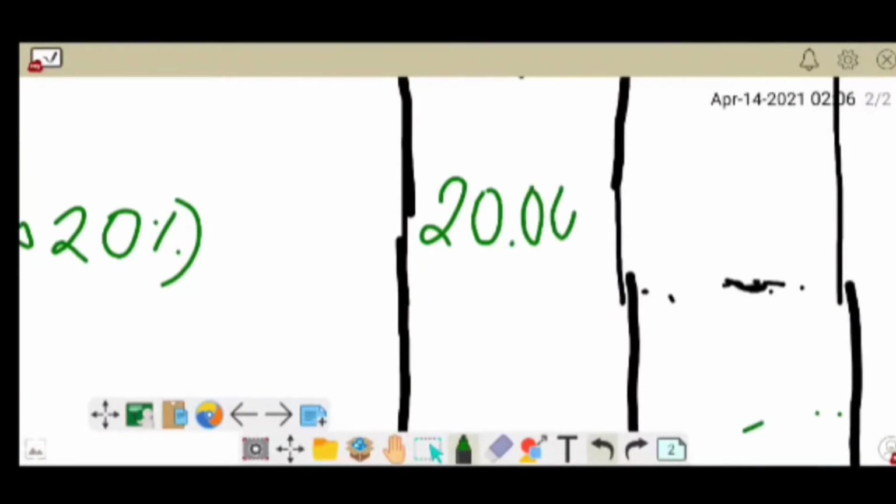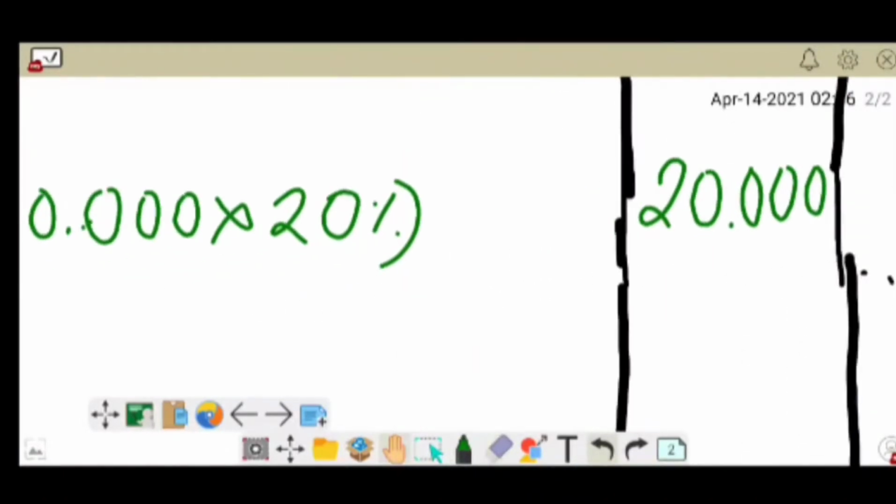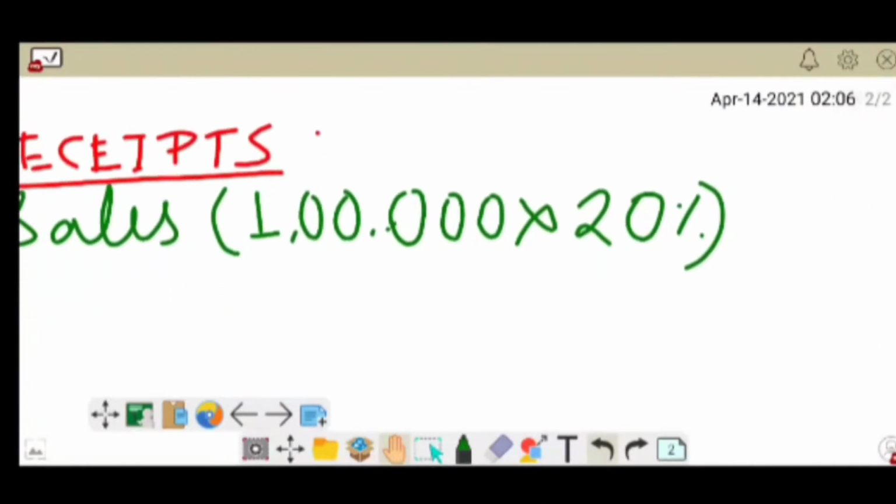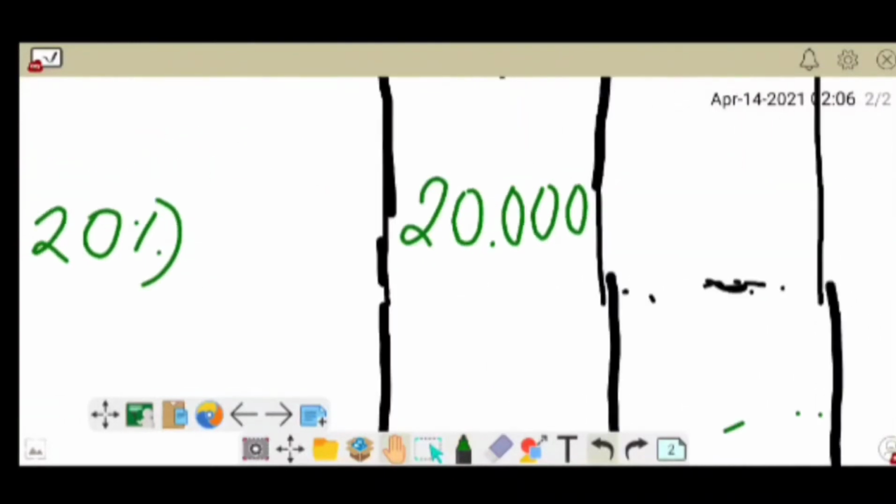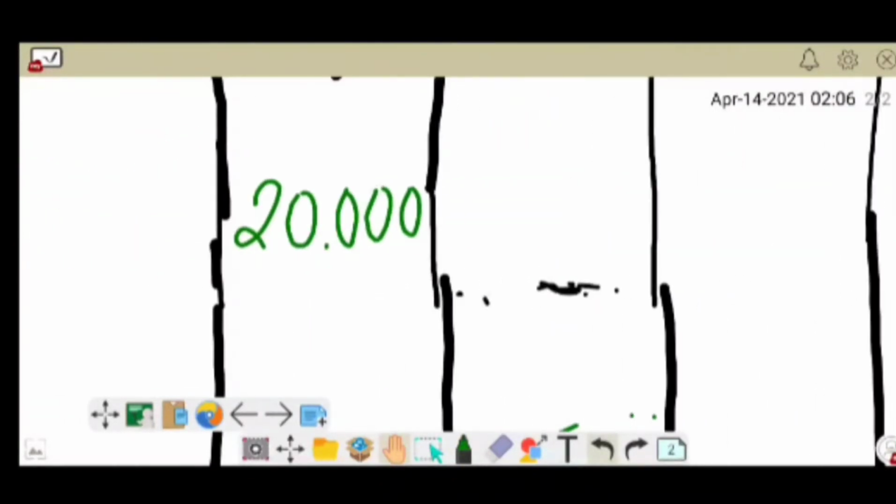The sales of May is 1,40,000, and 20% of 1,40,000 is 28,000.